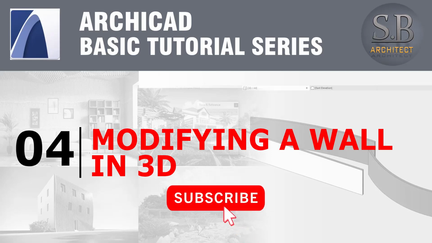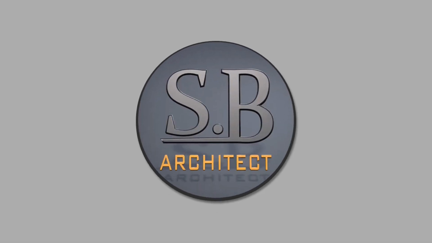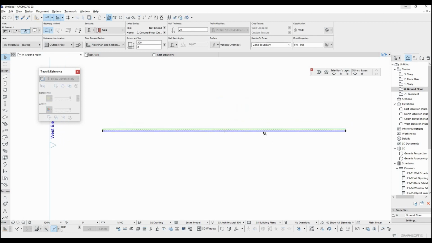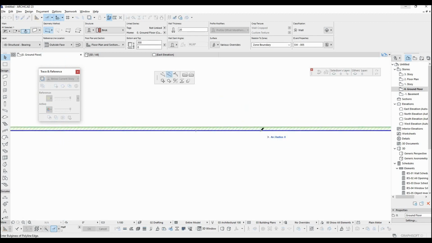In this video, you will learn how to modify a wall in 3D view. But before exploring in 3D, you are going to learn how to modify a wall at floor plan. When we click a wall, as you can see, a modifier box appears.